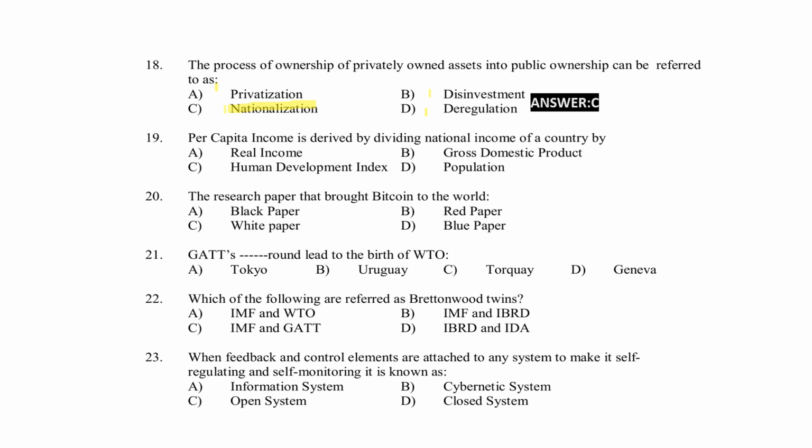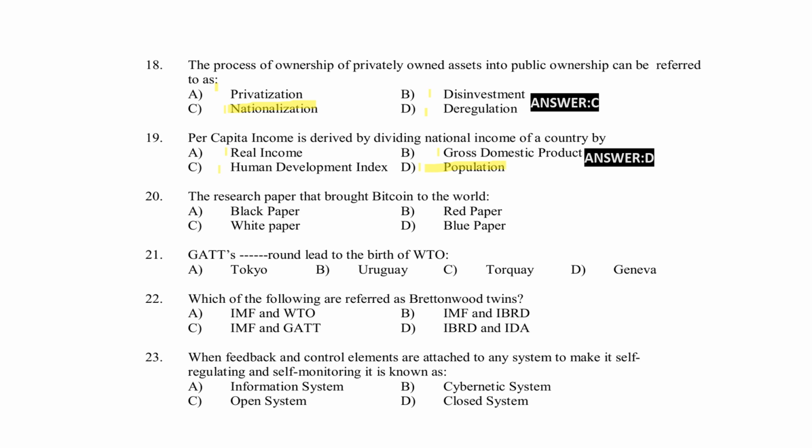Next, per capita income is derived by dividing national income of a country by real income. Option A, real income. Option B, gross domestic product. Option C, human development index. Option D, population. Right answer, option D, population.